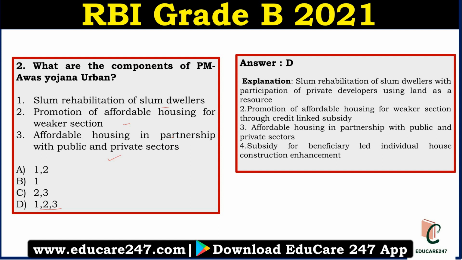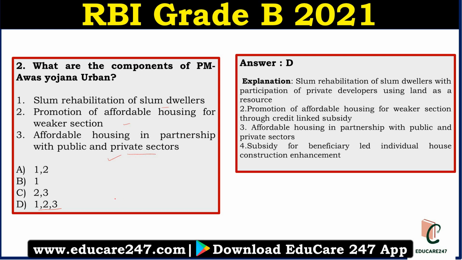It aims at in situ rehabilitation of the existing slum dwellers using land as a resource, and this will be done through private participation. It will also give affordable houses to the weaker sections through credit linked subsidy, affordable housing in partnership with public and private sectors, and subsidy for beneficiary led individual house construction enhancement.